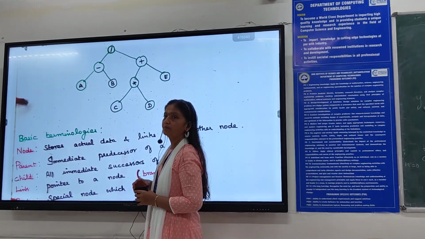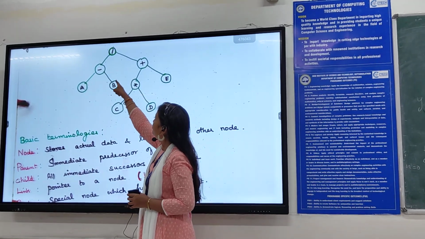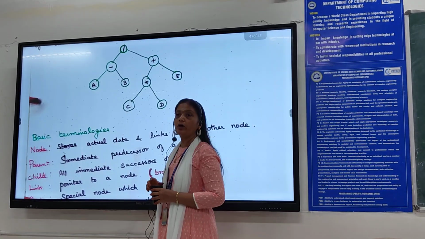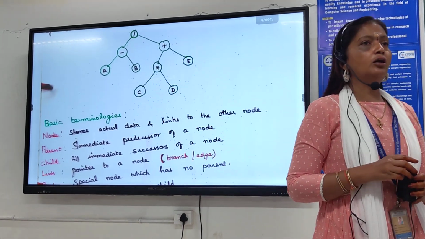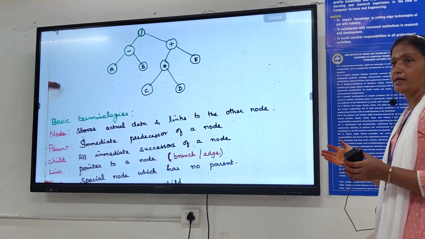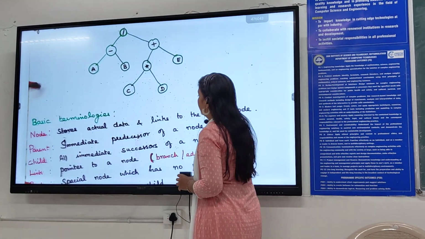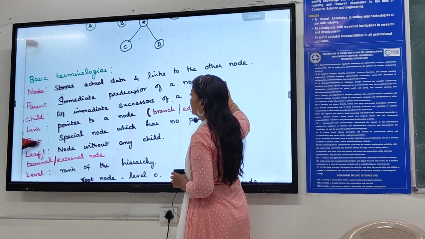Okay, so how many links? 1, 2, 3, 4, 5, 6, 7, 8. So 8 links are there. 8 branches or 8 edges or 8 links. They just connect 2 nodes. Okay. Next term.